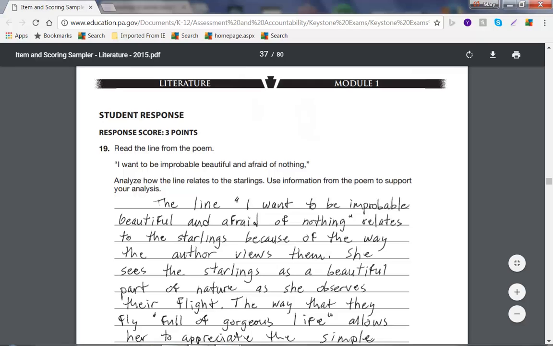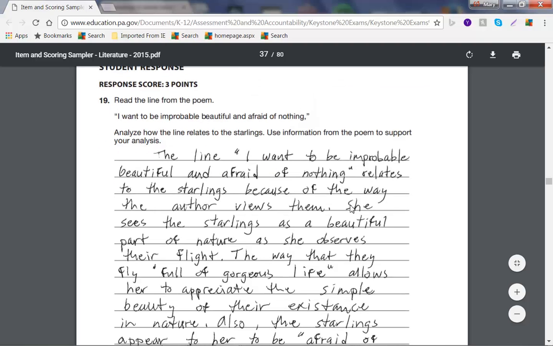That's your topic sentence, so everything you write under that is going to support this. I know as a reader that I am going to read how the author views the starlings. The person writes, "She," the speaker in the poem, "sees the starlings as a beautiful part of nature as she observes their flight. The way that they fly, 'full of gorgeous life,' allows her to appreciate the simple beauty of their existence in nature."